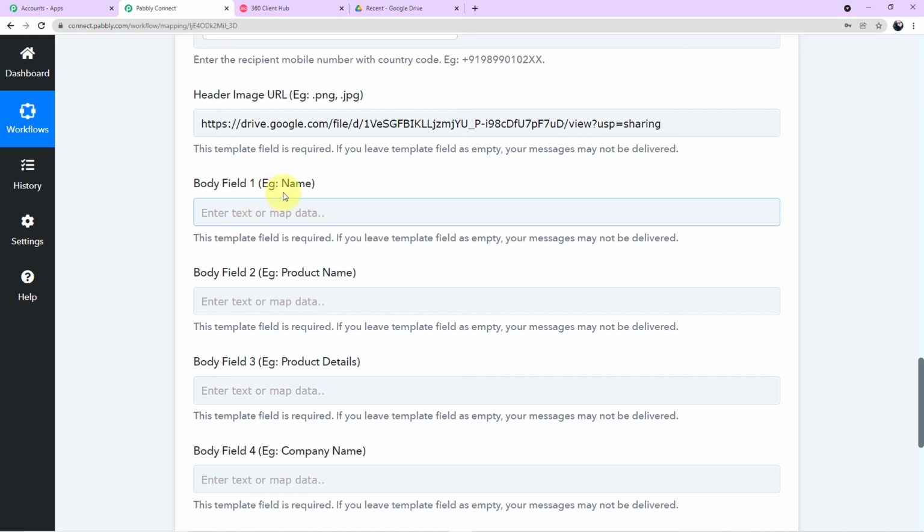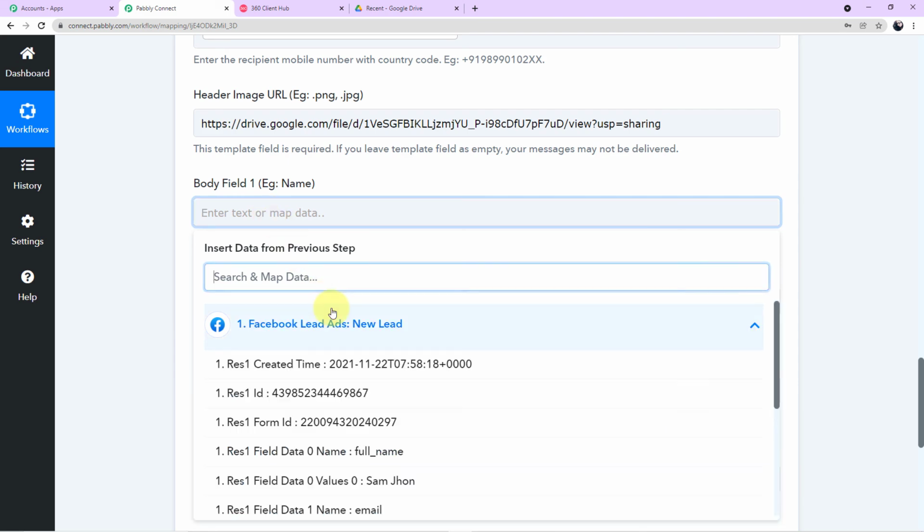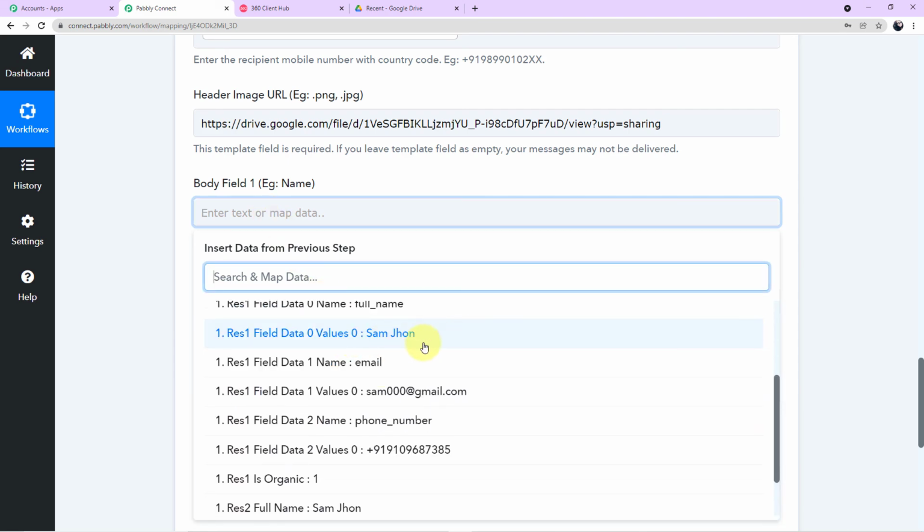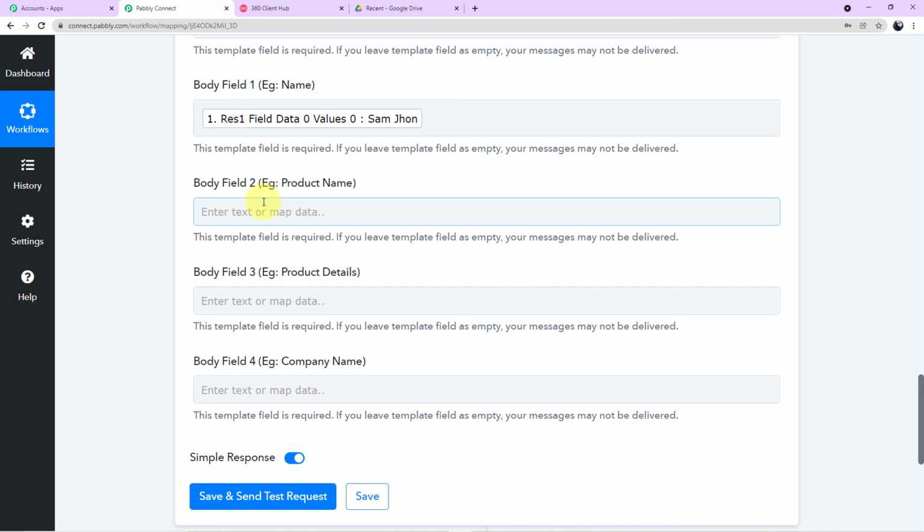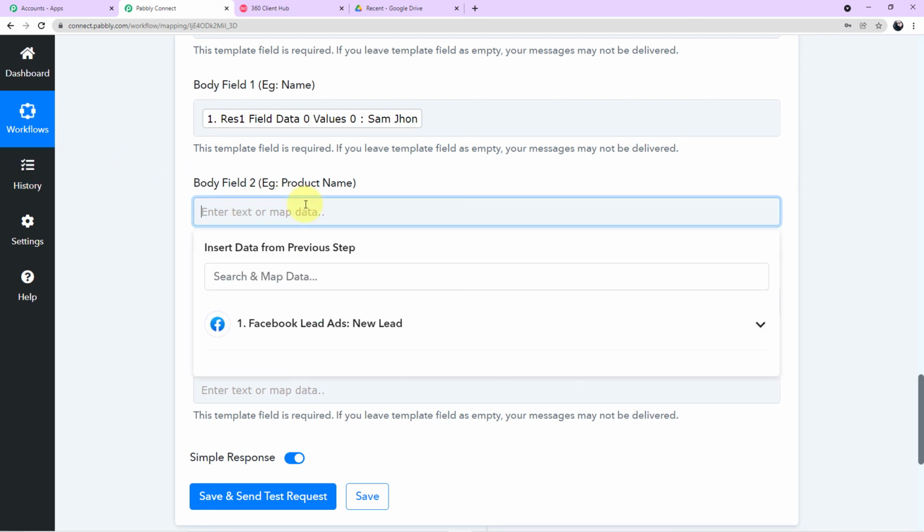Now here it is asking us for the name. So what I'll do, I'll map the name of my customer. I'll click on the field, scroll down, search for the value and simply click on the value. Now here it is written product name. So what we are providing, let me tell you. So I'll write product here. Simply I'll write product. Okay.